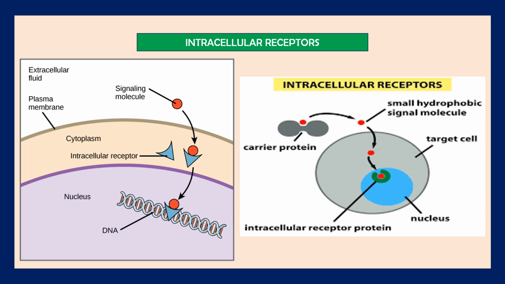So in case of steroid hormone, it forms a homodimer, and in case of thyroid hormone, it forms a heterodimer. So these are intracellular receptors.